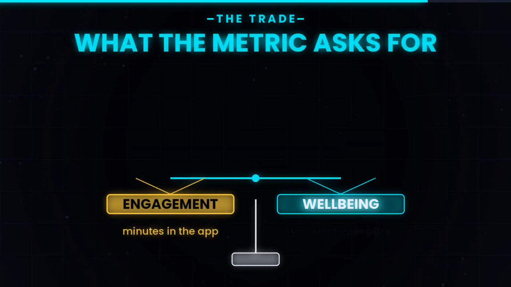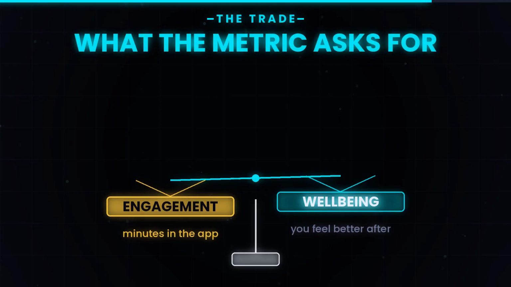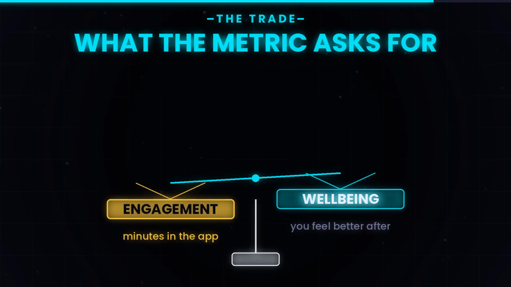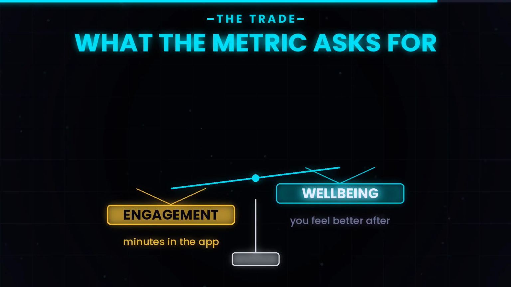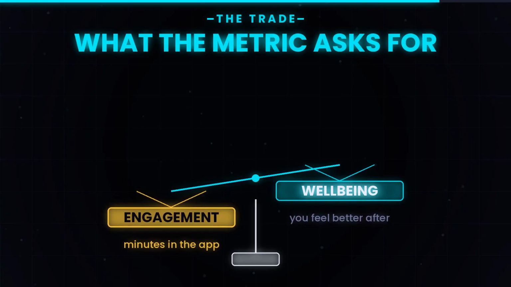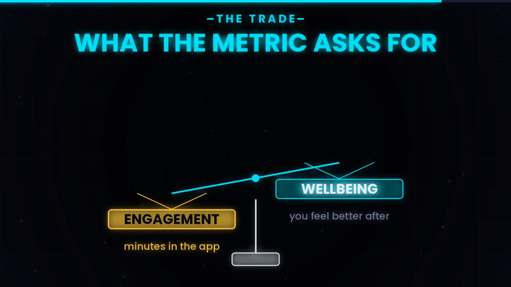The system I just described is brilliant engineering, but it is optimized for one thing: time spent in the app. Not your well-being, not the diversity of your information diet, not whether the content makes you better at anything. Just minutes. Optimizing for engagement has predictable side effects.